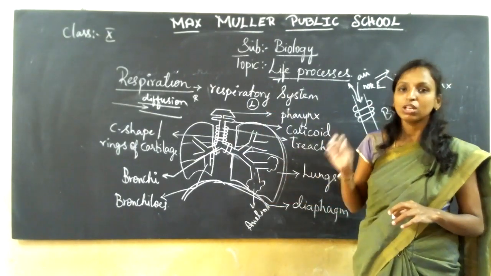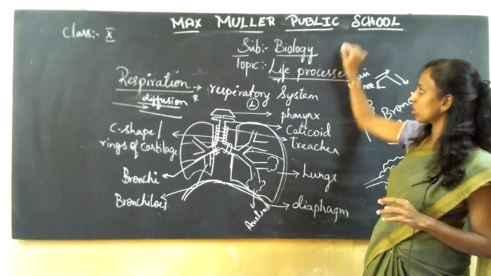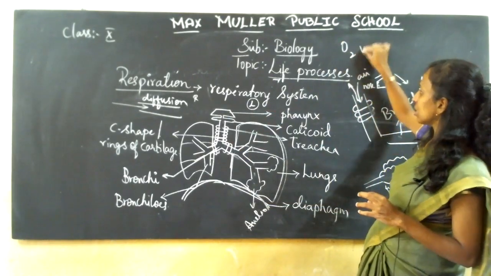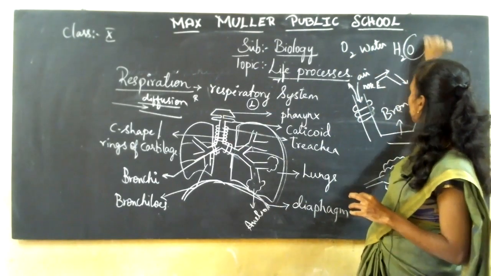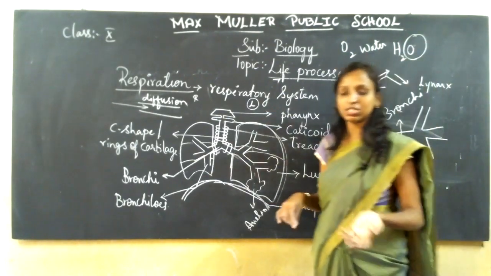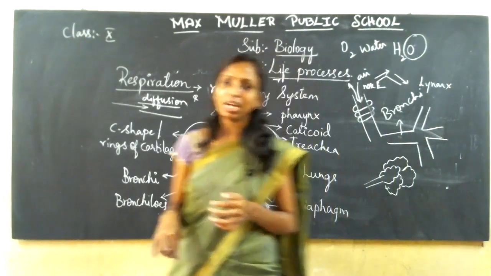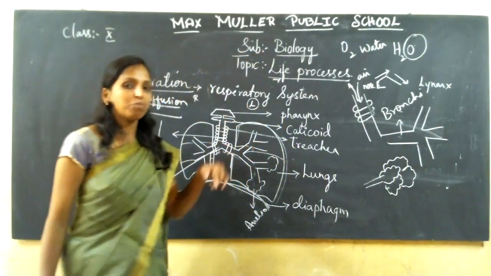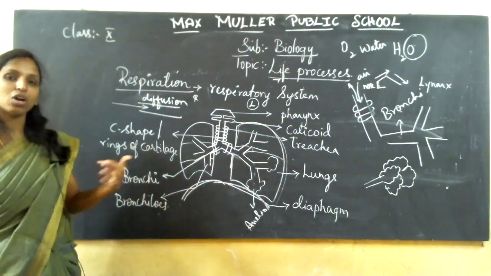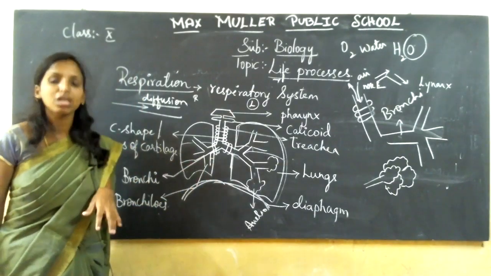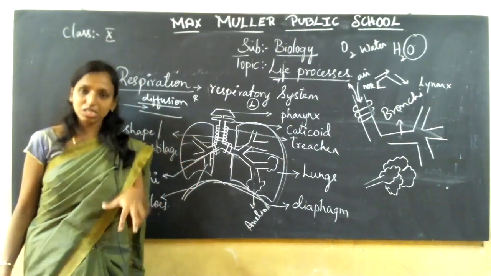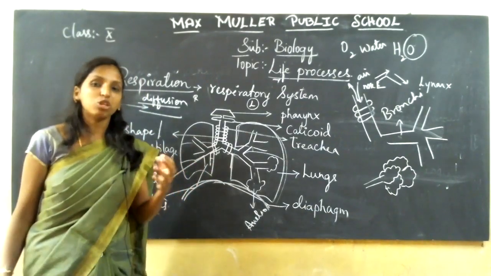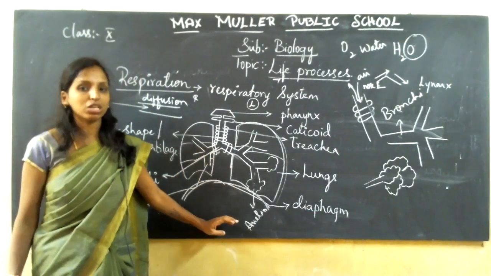Why? Because the oxygen is in a dissolved state in water. Water, H2O, you have, and the oxygen molecule is completely dissolved in water. So aquatic organisms breathe faster compared to terrestrial organisms. We do not inhale only oxygen; we inhale plenty of gases, but the oxygen that is required is taken for the breakdown of glucose molecules.